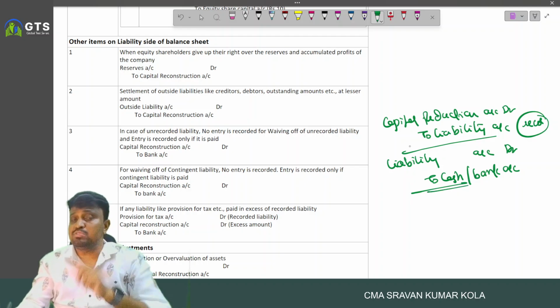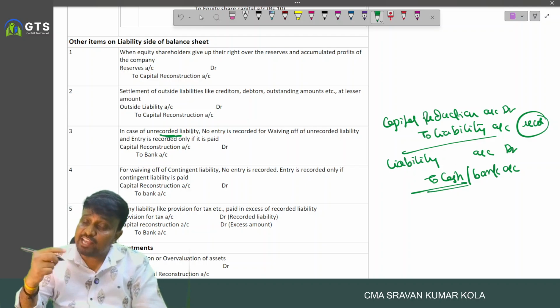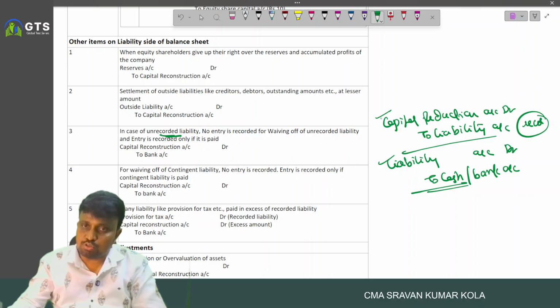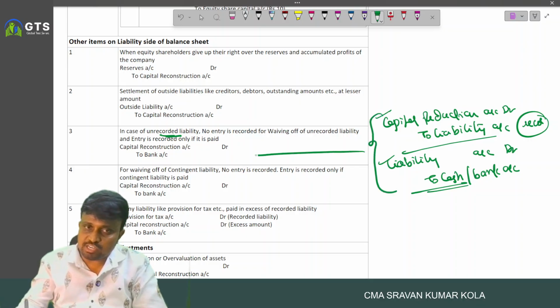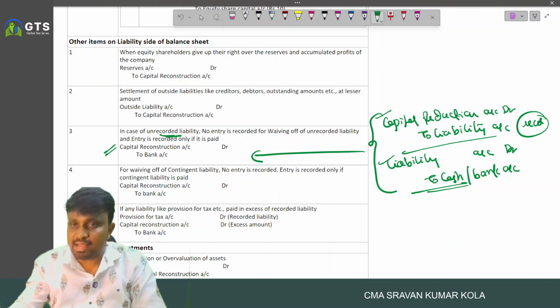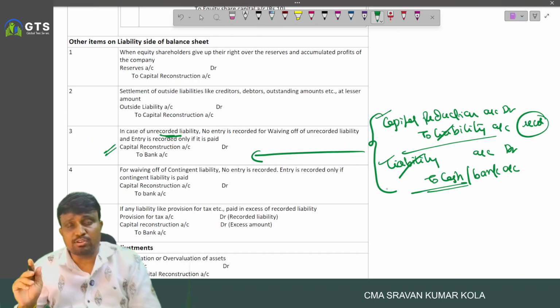If any unrecorded liability is identified and paid, first we have to record the liability, then only we have to pay. Instead of writing these two entries, we can write a single entry: capital reduction account debited to bank.